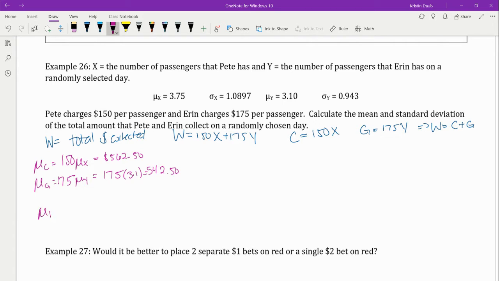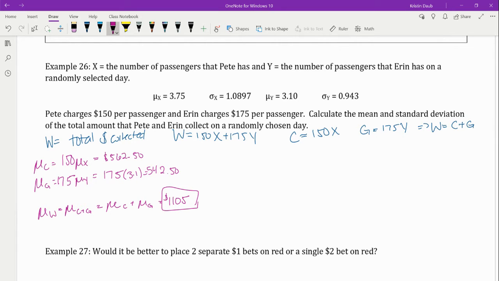So to find my new mu of w, I'm going to take the mu of c plus g, which is equal to the mu of c plus mu of g, and that's equal to $11.05. That's how much, on average, I would expect both Pete and Aaron to make on any given day. So let's say they're trying to raise money for a trip. I would expect them, on average and in the long run, to earn $11.05.